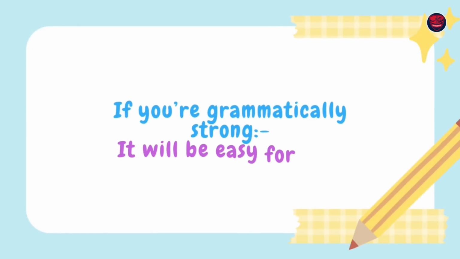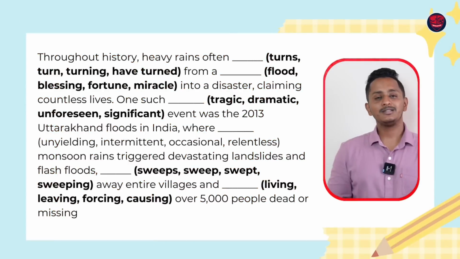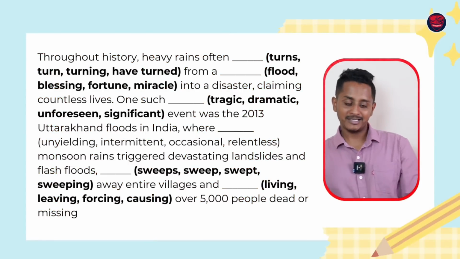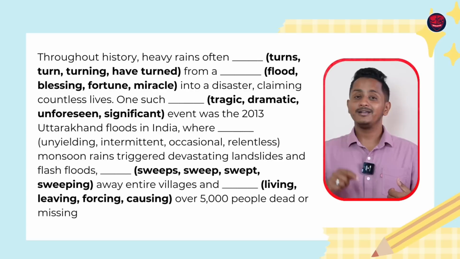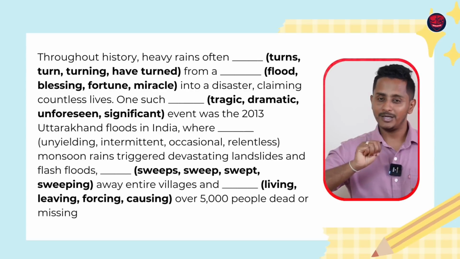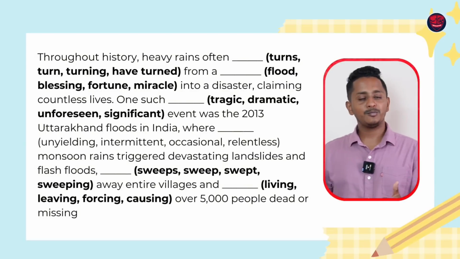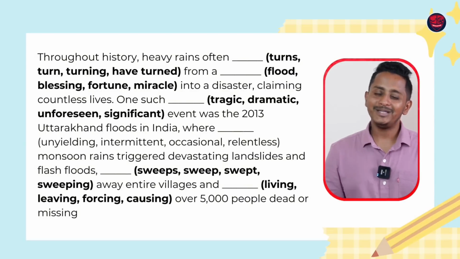Grammatically, if you're strong, then it becomes easy for you. If you're not, then probably you will struggle here. For instance, something like this question comes in the exam, let's say, how do you solve it? 1, 2, 3, 4, 5, 6 blanks are there. I'm going to add a timer of 3 minutes. Try doing it in under 3 minutes. Post 3 minutes, I'm going to come back and show you how to do it. Let's start.